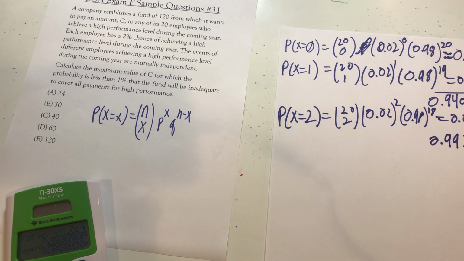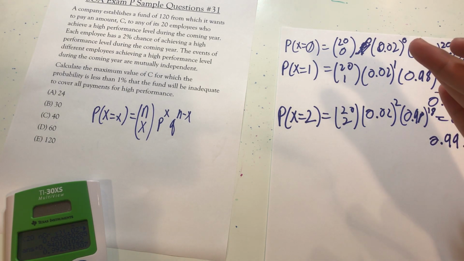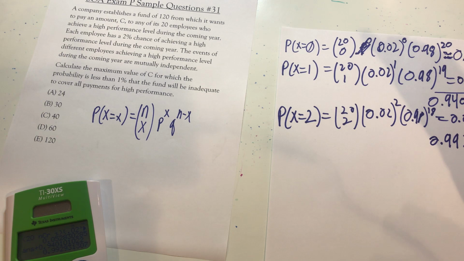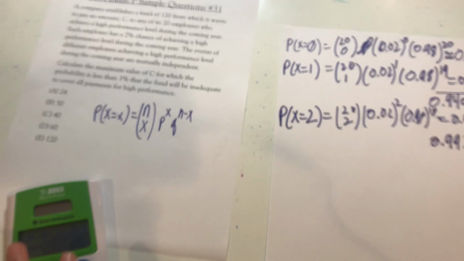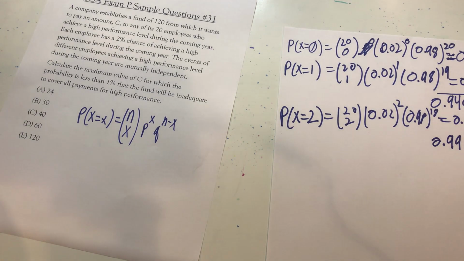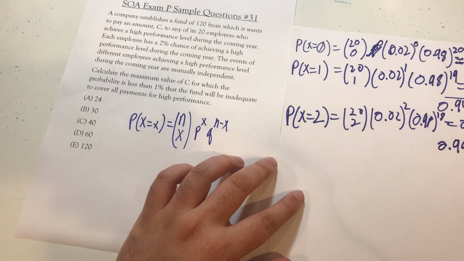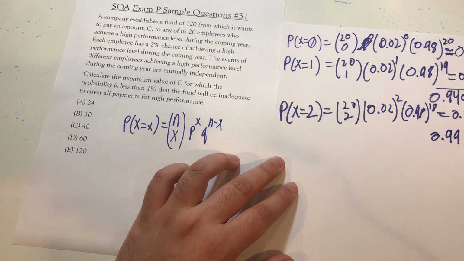Okay, so there's less than a 1% chance for more than 2 employees to achieve high performance, right? So therefore, we must conclude that the payment C should be split up amongst 2 employees. Less than 1% of the time will more than 2 actually be high performers.